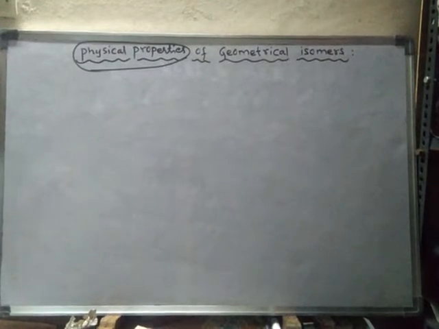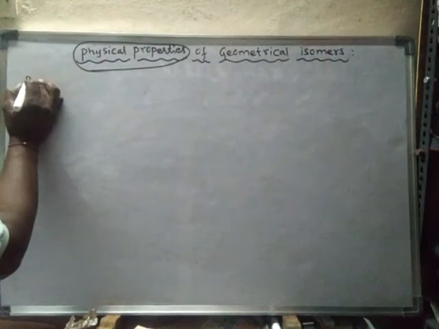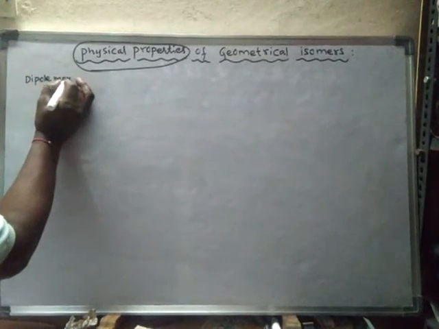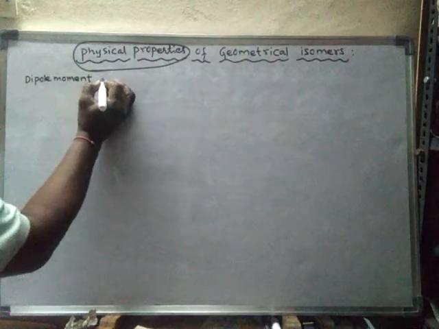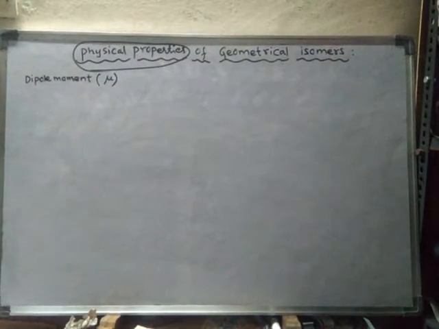Regarding geometrical isomers, the important physical properties are dipole moment, generally denoted with nu.